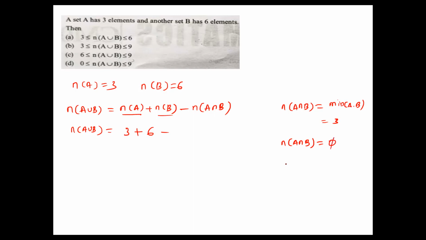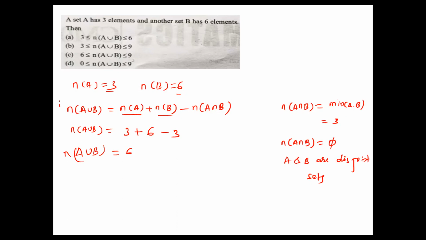An empty set means a and b are disjoint sets. Now we consider that a and b common is a minimum of 3 elements. For example, here 3, here 6, so the maximum common element will be 3. Then a union b value will be 6.